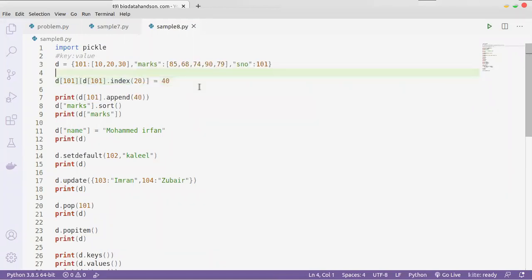Okay, now you got it. You are just combining some expressions. You need to imagine this d of 101 as a list. Whatever operations you have on a list, you can do here: assigning a value, appending, inserting, deleting, all the operations on the list you can do by using d of 101. Okay, thanks. Any other doubts?